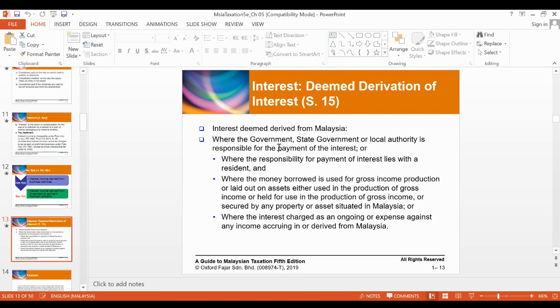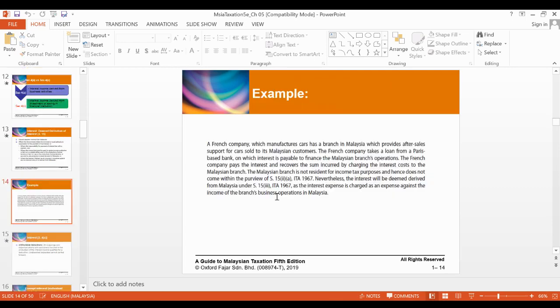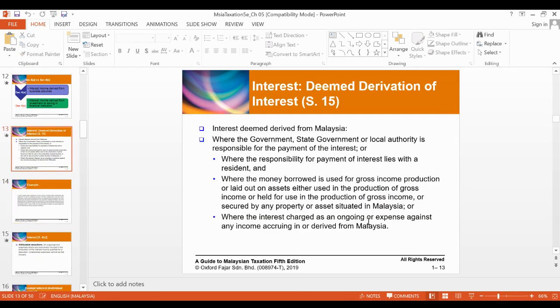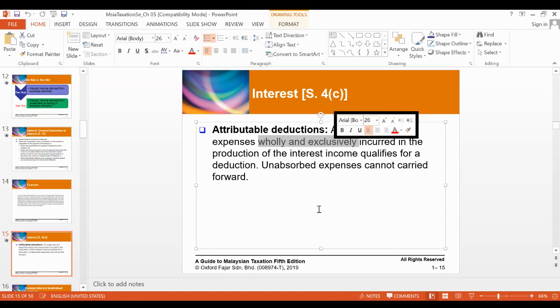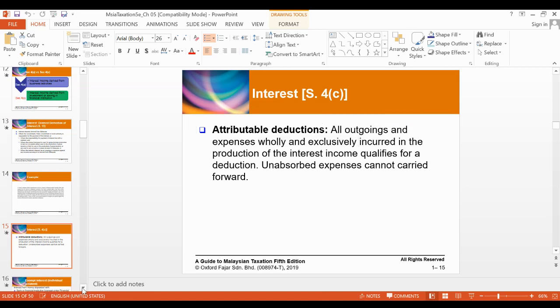where the government or the state government or local authority is responsible for the payment of the interest, where the responsibility of payment of interest lies with the resident, and also where the money borrowed is used for gross production income, or where the interest is charged as an ongoing expense against any income accrued in Malaysia. Alright, we can have attributable deductions, which means all outgoings and expenses wholly and exclusively incurred. The keyword here to be deductible is wholly and exclusively incurred in the production of the interest income.